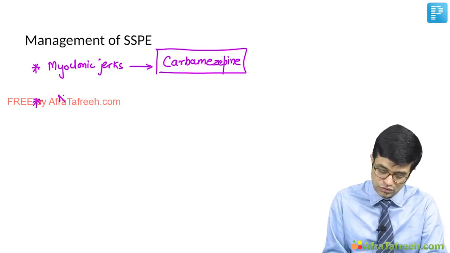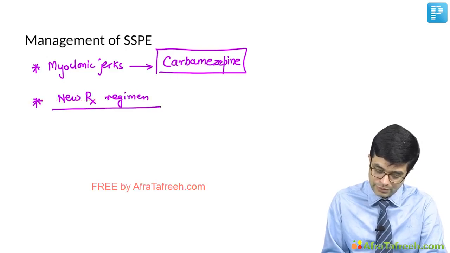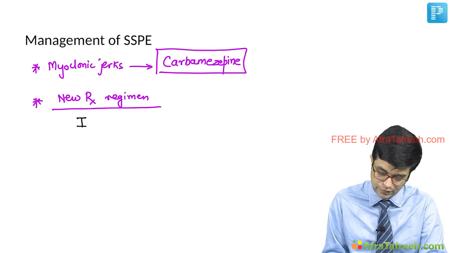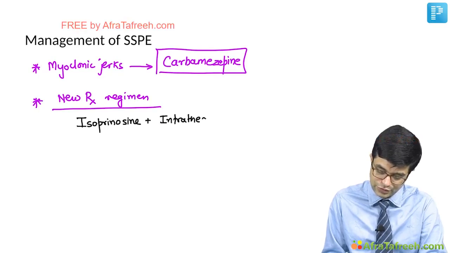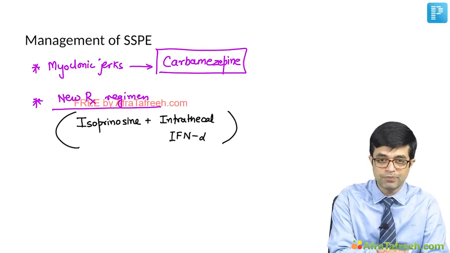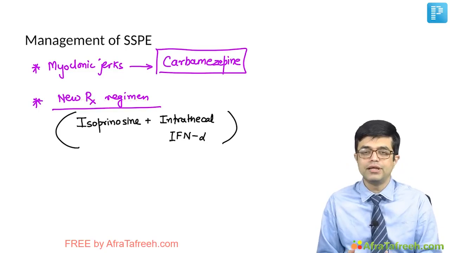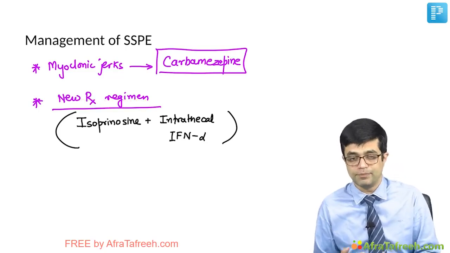And what is the new treatment regime now available for SSPE? The new treatment regime available for SSPE comprises combination of isoprenosine along with intrathecal, that is inside the CNS, injection of interferon alpha. It has been shown to increase the survivability and neurological outcome in the child. However, the improvement seen generally is only by a few years. Eventually, SSPE carries a very high mortality.